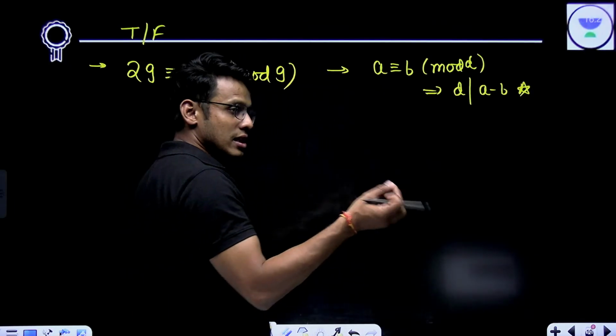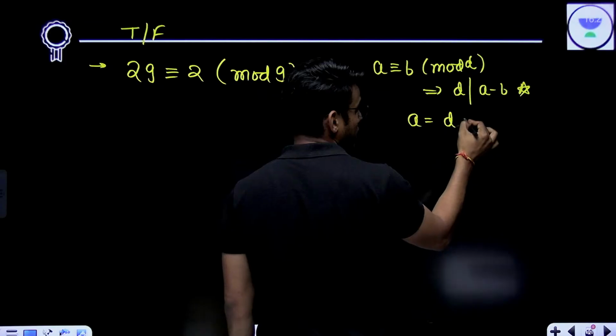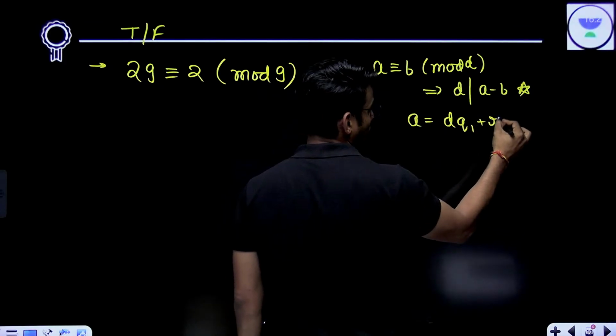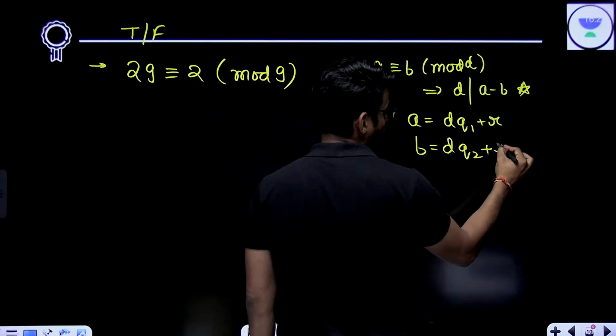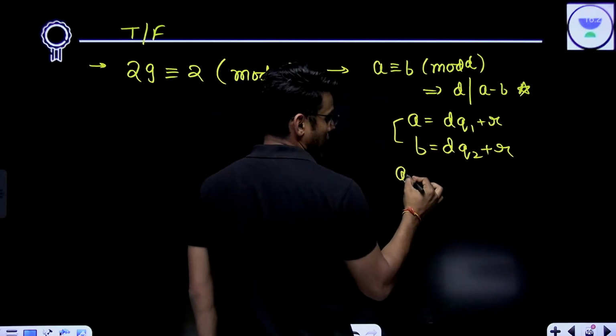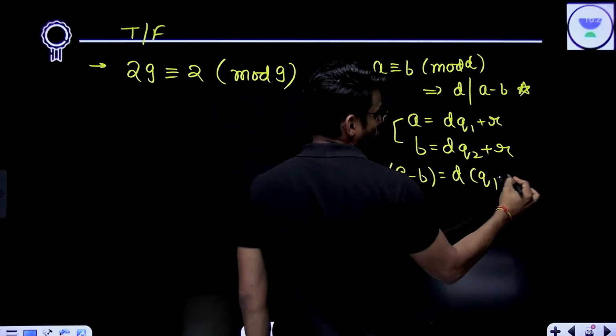And it has a very simple proof. Just imagine A to be D q1 plus R and B to be D q2 plus R. Subtract them. A minus B is equal to D times (q1 minus q2).